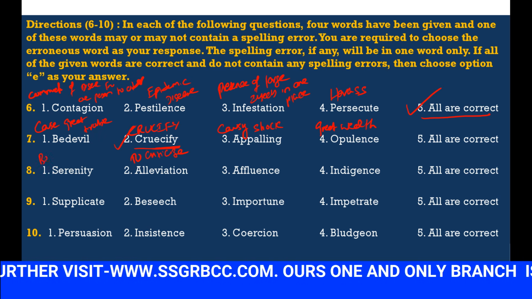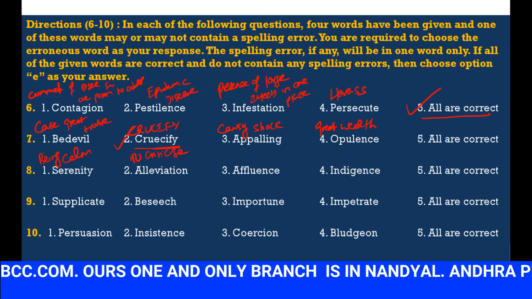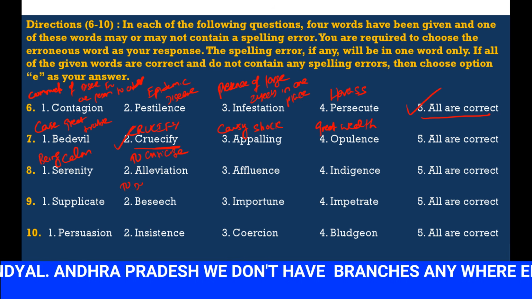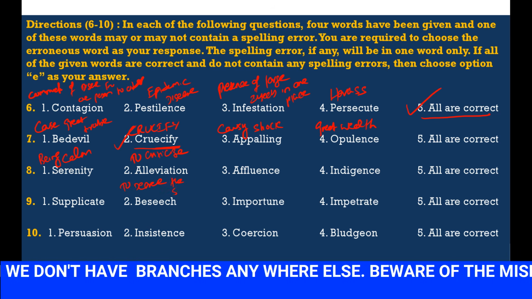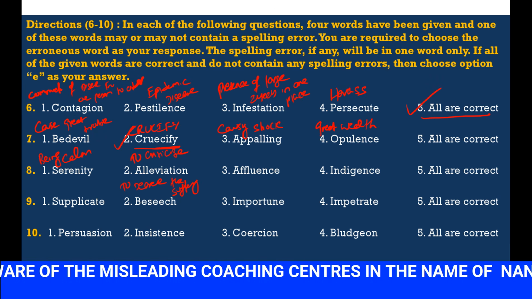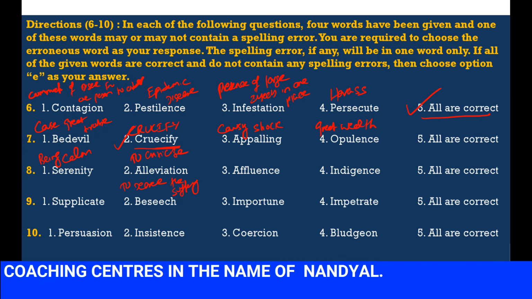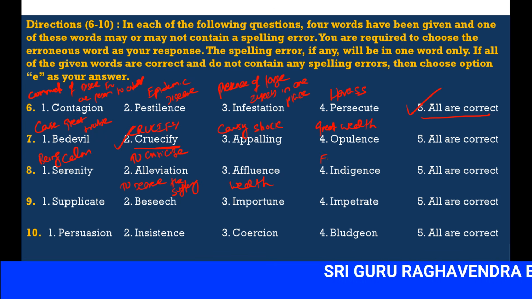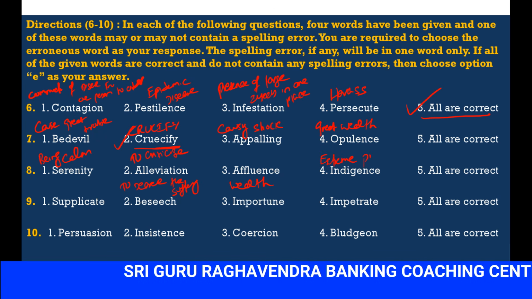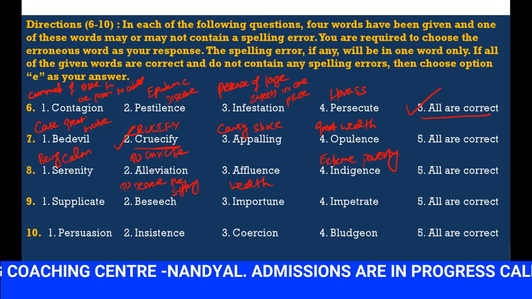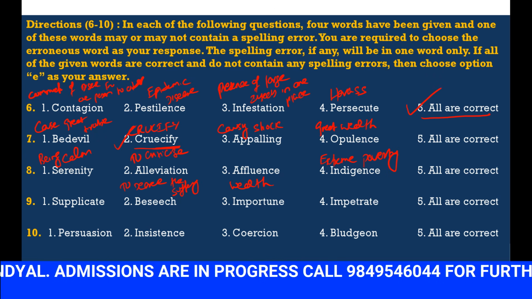Serenity means being calm. Serenity. Alleviation means to decrease the suffering. Alleviation. Affluence means wealth. Affluence. Indigence means extreme poverty. Extreme poverty is indigence. So here we don't have any spelling mistakes, so all are correct.